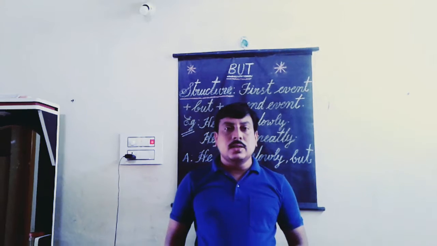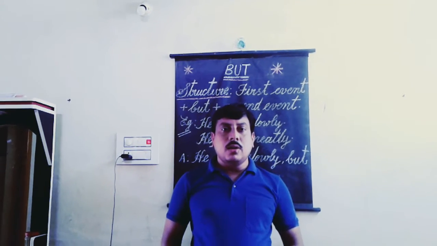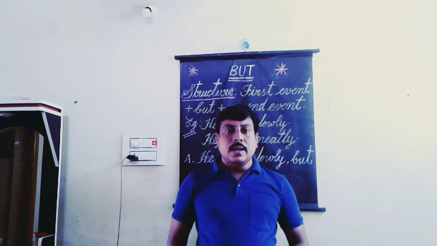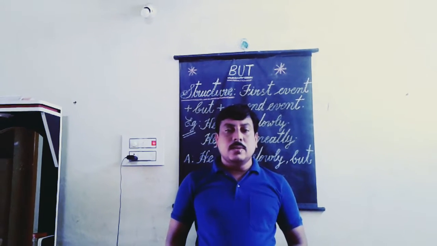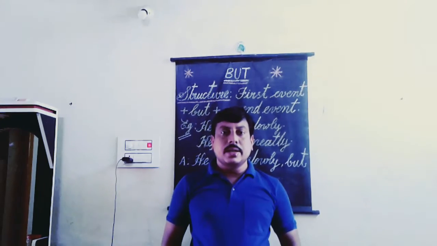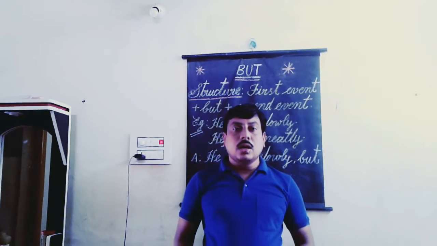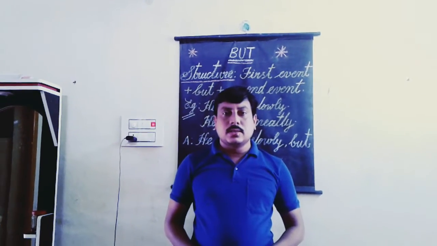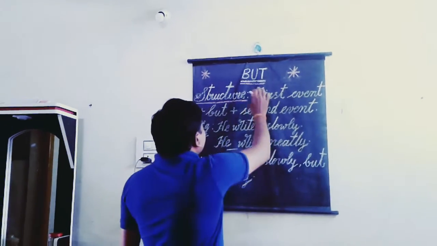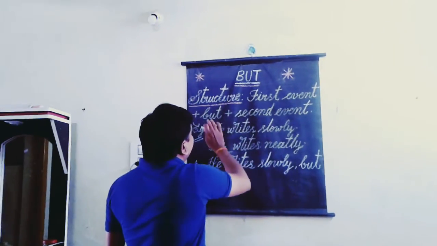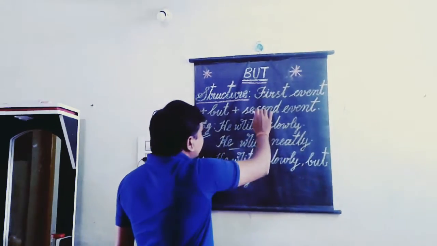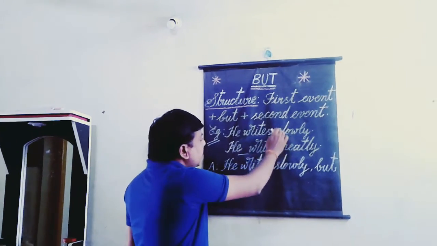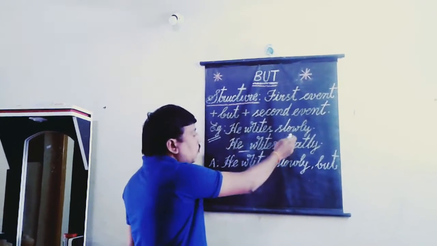Here, but is used with the meaning of "with the exception of." Okay? Generally we use the conjunction but as a coordinating conjunction in order to talk about a contrast between two opposing sentences. But structure: first event plus but plus second event. This is the structure that we have to follow while connecting two opposing events or sentences into one.